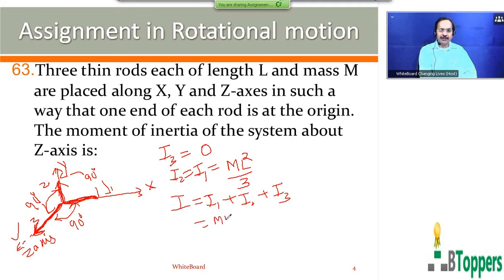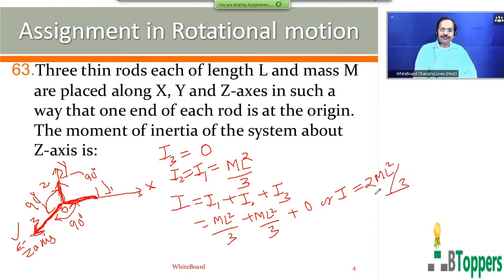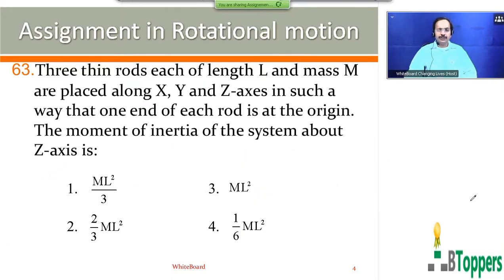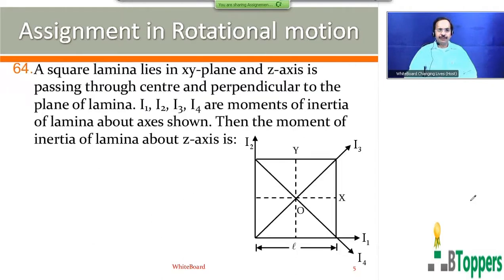You can substitute I1 equal to ml square by 3, I2 is also equal to ml square by 3, I3 is 0. So you get the answer as 2 ml square by 3. So for question number 63, the second option is the answer.